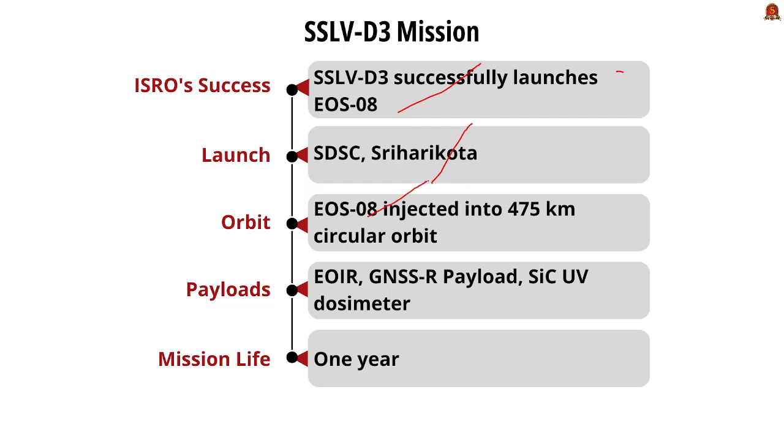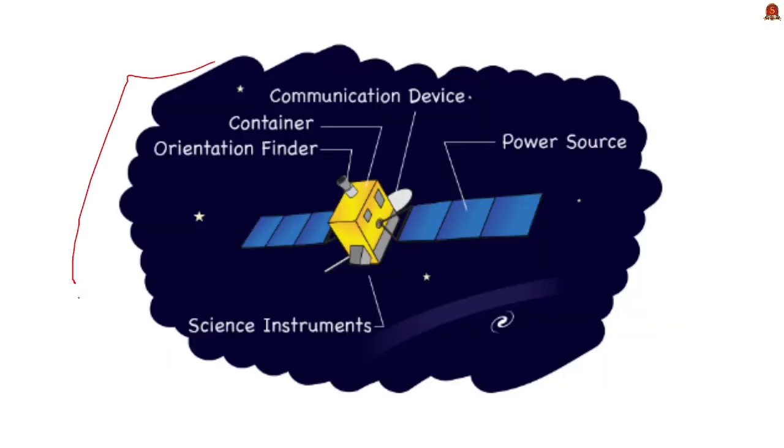It is injected into a 475 kilometer circular orbit, which is also known as a low Earth orbit. Its payloads include an electro-optical infrared payload, a GNSS-R payload, and a SiC UV dosimeter, and the mission life is for 1 year. See, these are the basic components of satellites. We shall see this in the further slides.